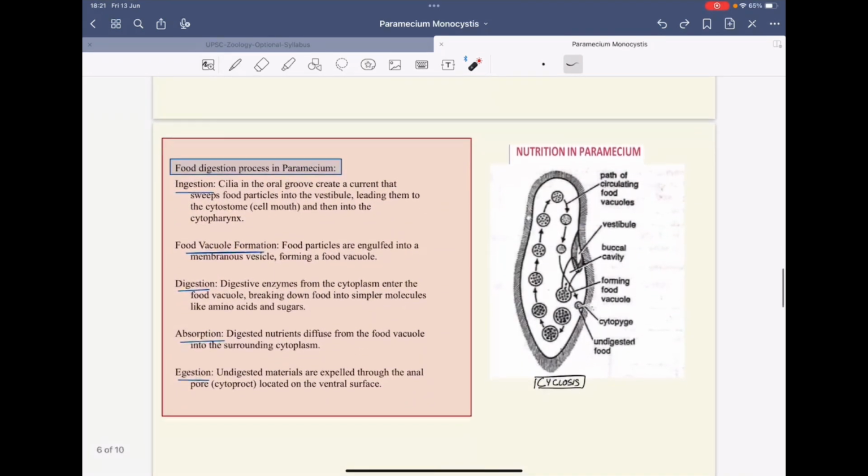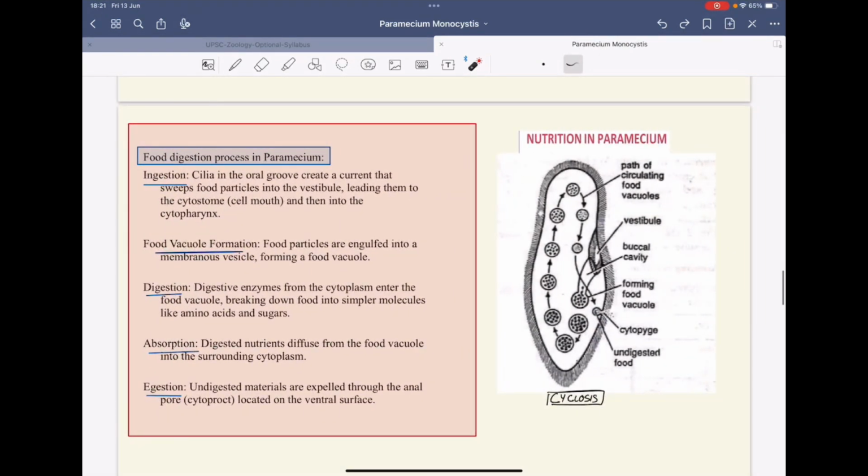Now let's see the nutrition in paramecium. In case of nutrition in paramecium, the food digestion process takes place through this oral groove. From the oral groove, you can see there is the vestibule. Vestibule is an opening at the surface. From that portion there is this buccal cavity. The food enters into the cytostome and then the cytopharynx, and then this food vacuole is formed. Once this food vacuole is formed, it undergoes circulation in the cytoplasm. This process is called cyclosis.